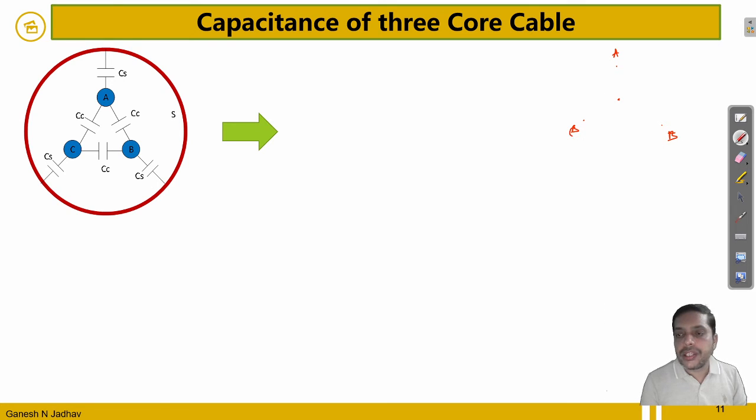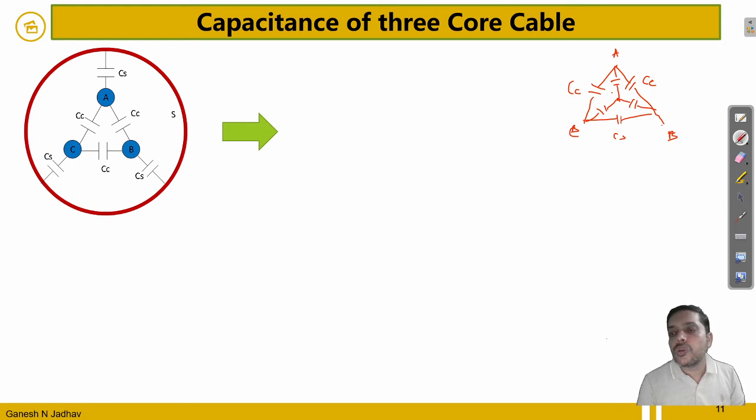we will form one capacitance over here, which is the CC capacitance. One capacitance over here is a CC capacitance, and one capacitance over here is a CC capacitance. And the outer sheath I'm taking as a point. So between A and S this forms a capacitance, between C and S and between B and S, so it is the S point or neutral point. This capacitance is CS, that is the sheath capacitance.